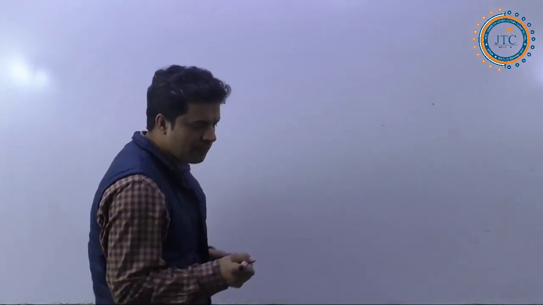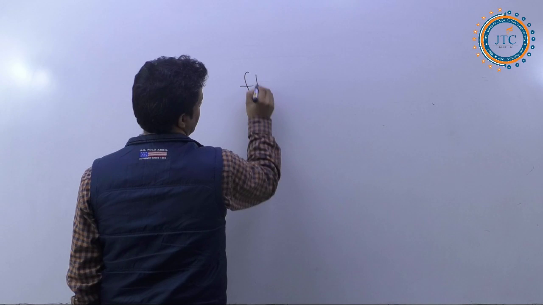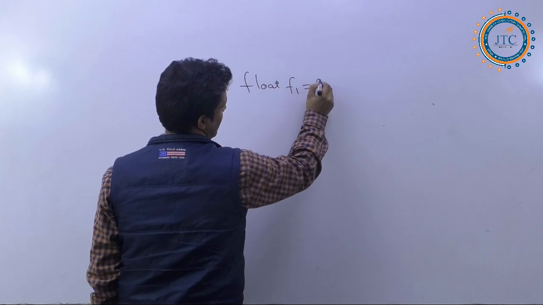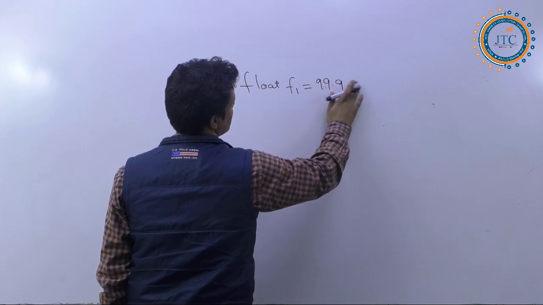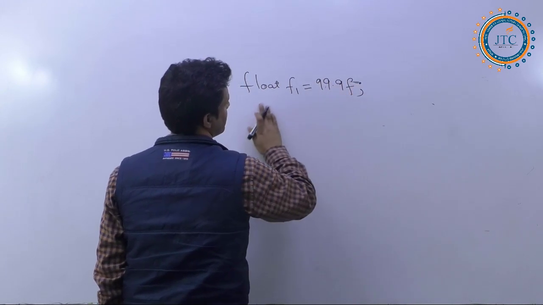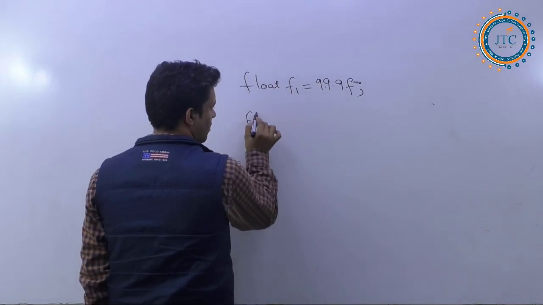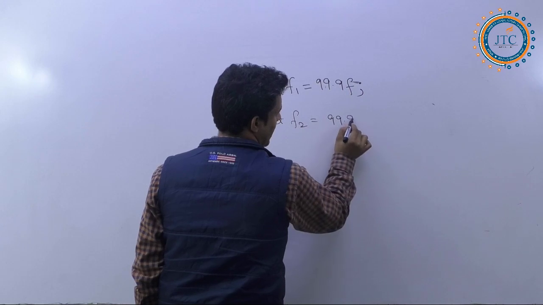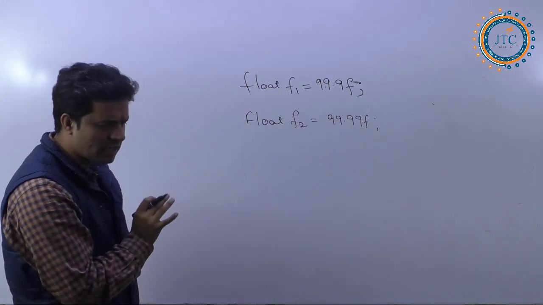Fine. So let's see. Here, if I am writing something, what is that I am writing? Suppose I write float f1 is equal to, suppose, 9.99 with the f that I have written here. Is it okay? The same thing now, Float f2 I am writing 9.99f. So see here, it's a very huge difference you are getting, I hope.